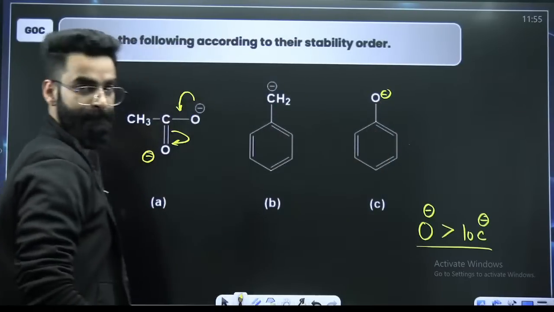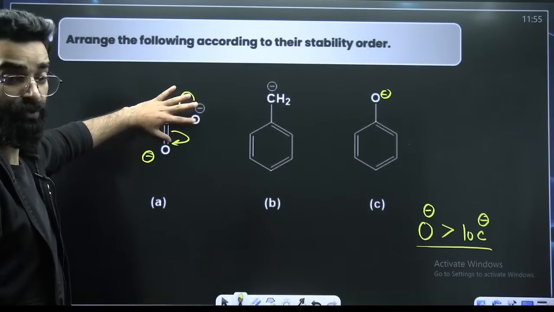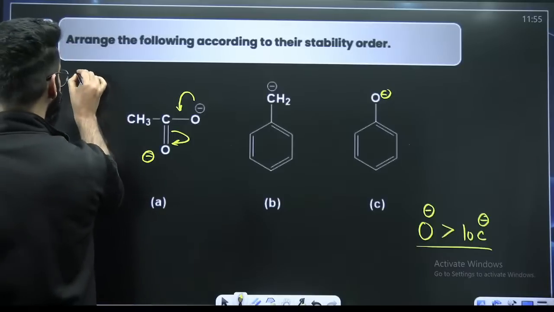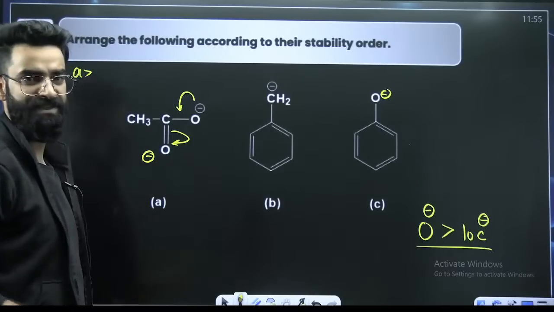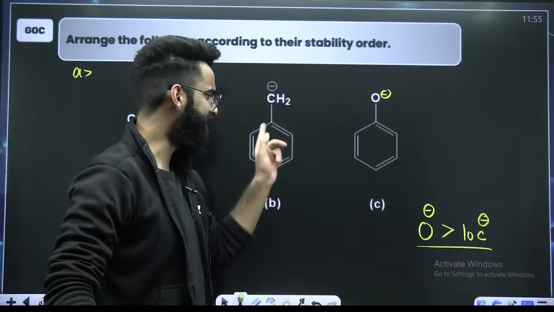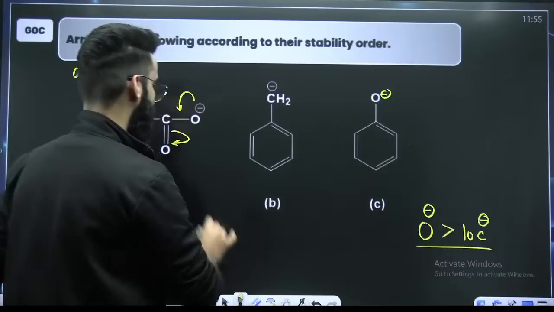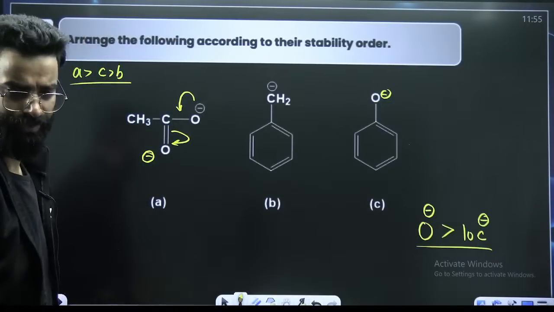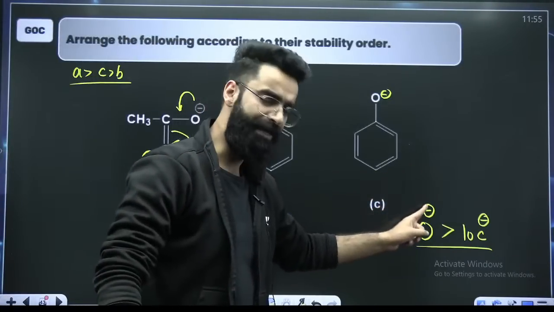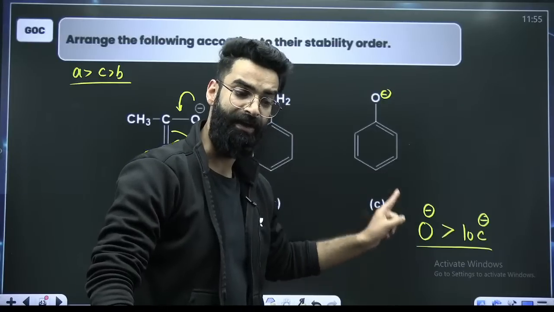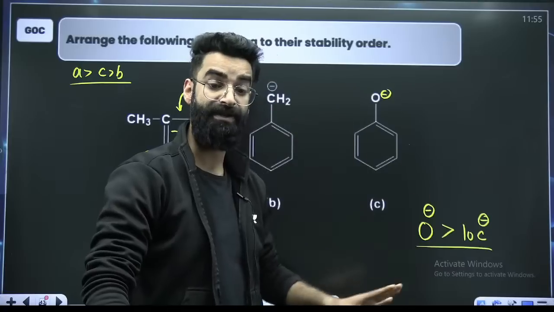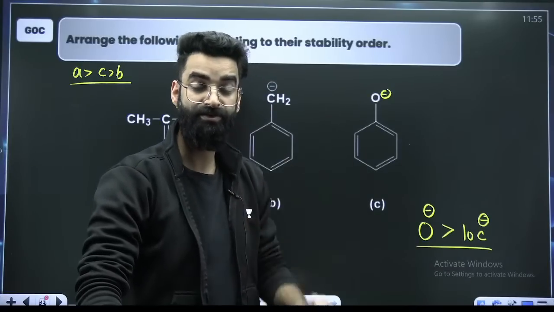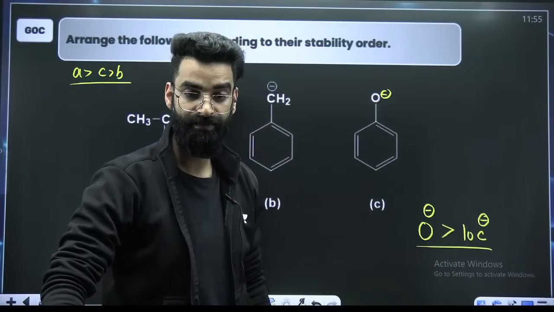Perfect. The negative charge is shared between 2 oxygen atoms. So I would say in the first case, maximum stable, right? Now here and here, there is no oxygen here, there is oxygen here. So C will be definitely more stable than that of B. There is no need to think a lot. Only remember one thing. Negative charge carrying capacity of 1 oxygen atom is more than that of negative charge carrying capacity of almost 10 carbon atoms, right?